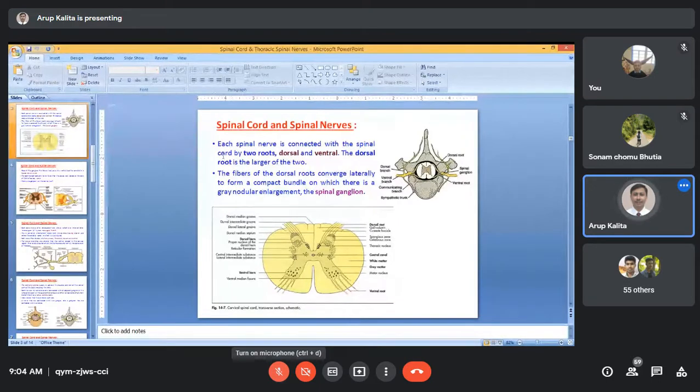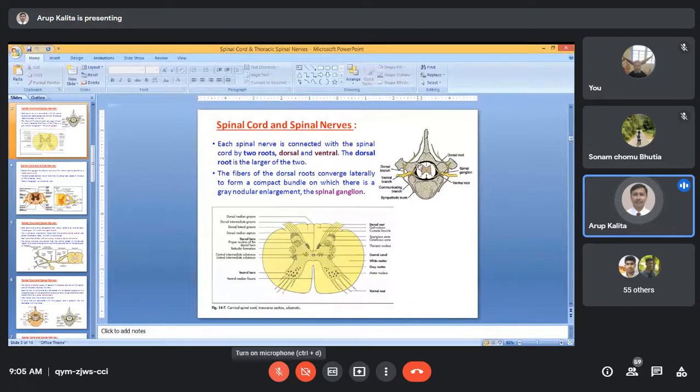So I just recall the things. Each spinal nerve, inside you will get the spinal cord, from where two roots are coming out. One is the dorsal root, another is the ventral root. The dorsal root is sensory or afferent. The ventral root is motor or efferent.